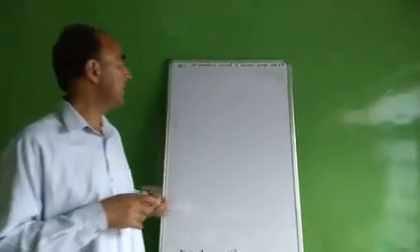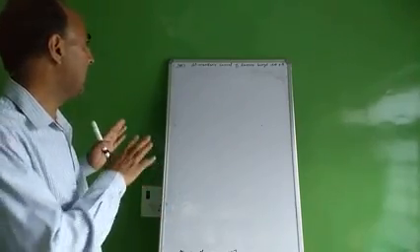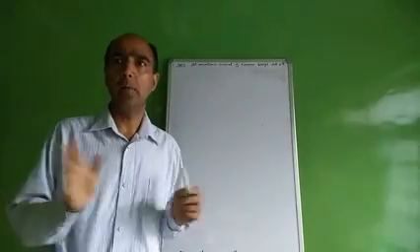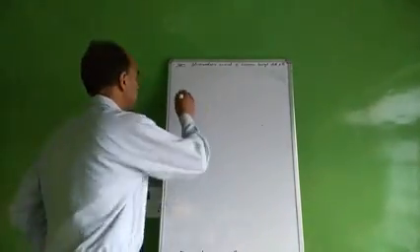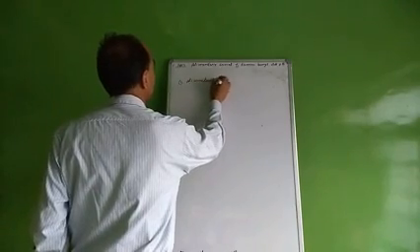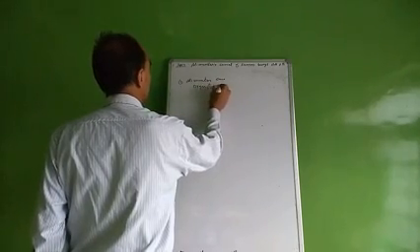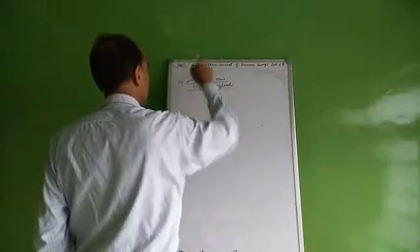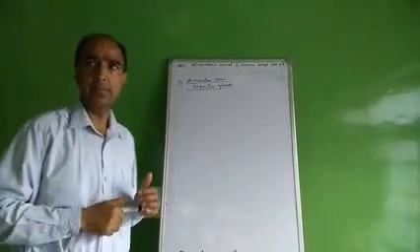So today my topic is the digestive system, first part, the alimentary canal of human beings. You all know that the digestive system includes the alimentary canal and digestive glands. The digestive system is divided into two parts, alimentary canal and digestive glands.